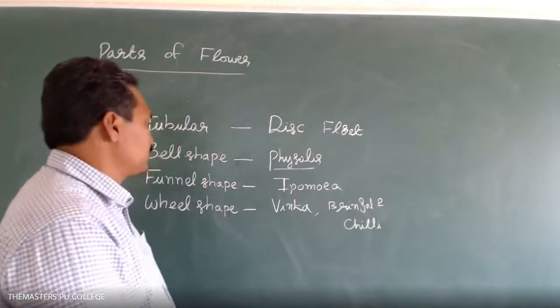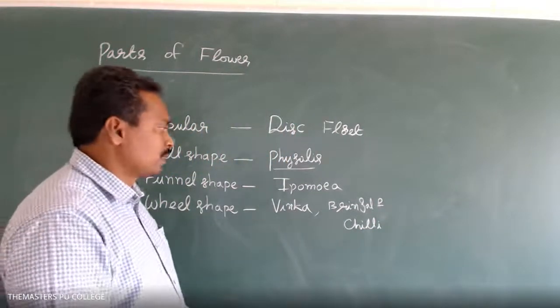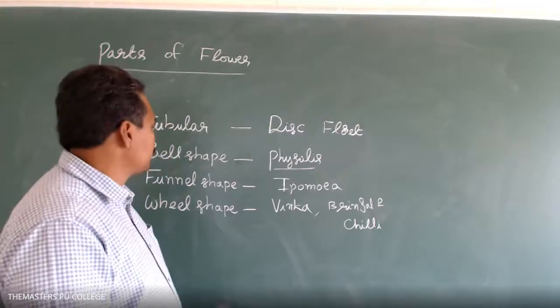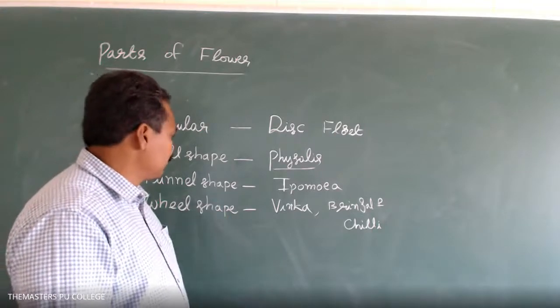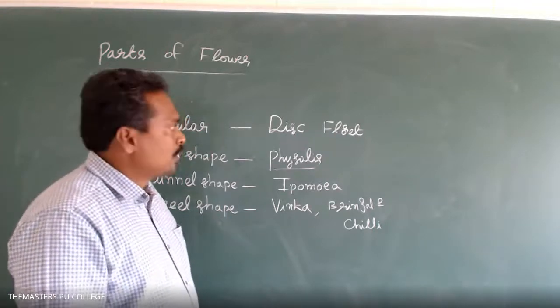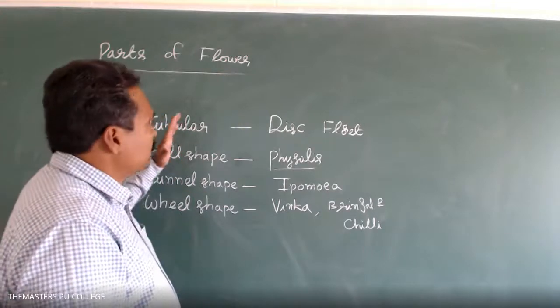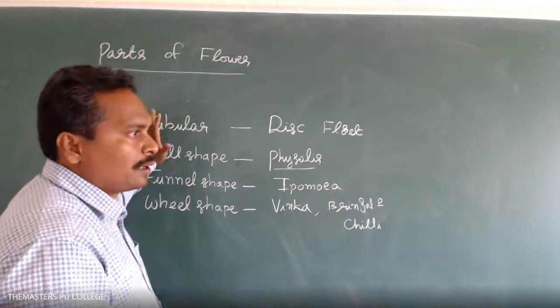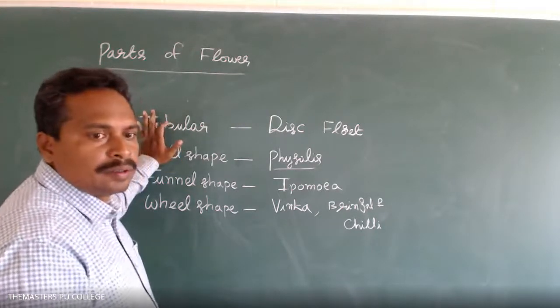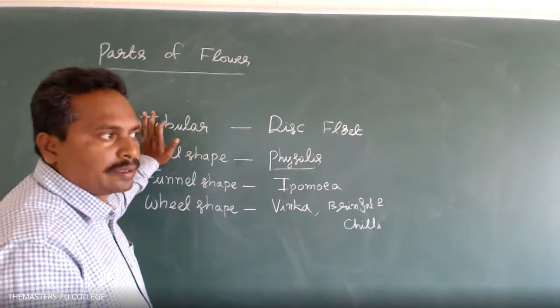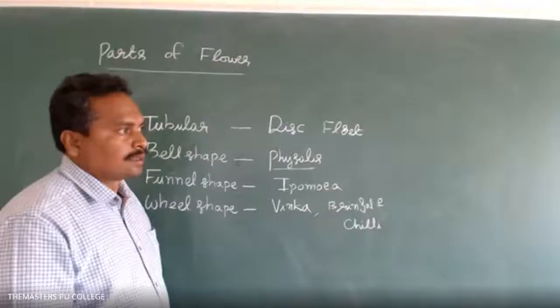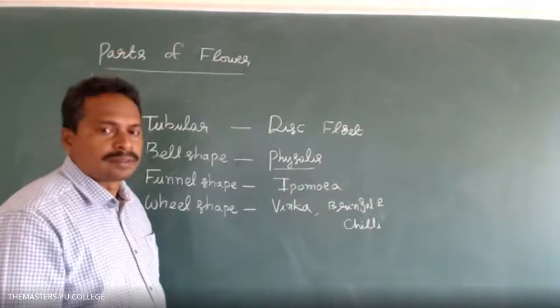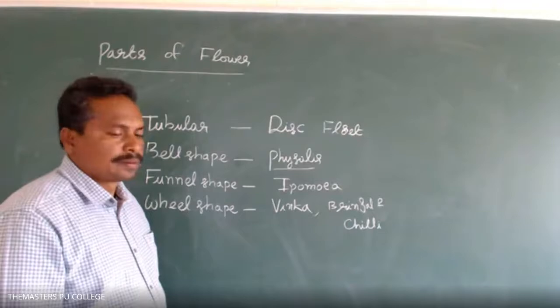In brinjal plant species flowers and chili plant species flowers, the corolla appears wheel-shaped. Okay. Do you have any doubts now regarding this? Sir, one second, sir, writing. No doubt, sir. Clear, sir. Examples are not required now. Right.